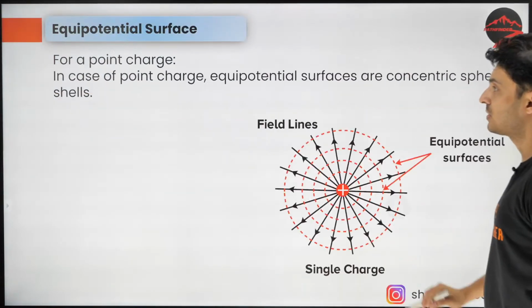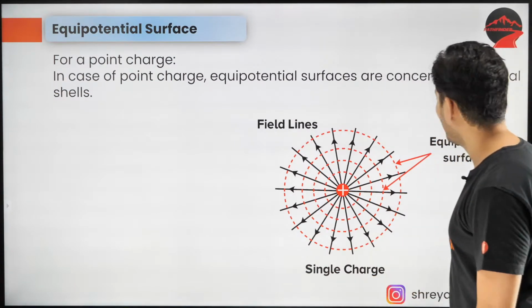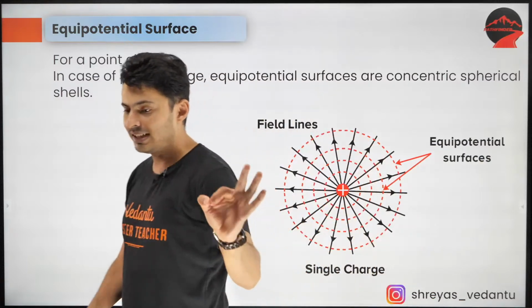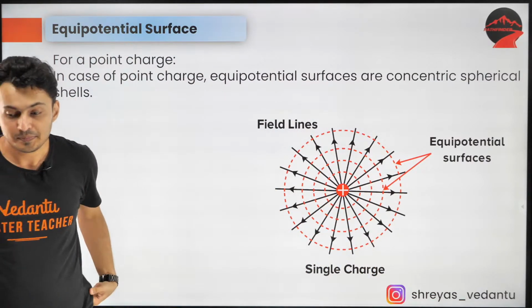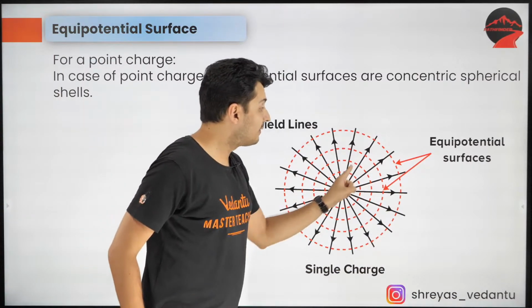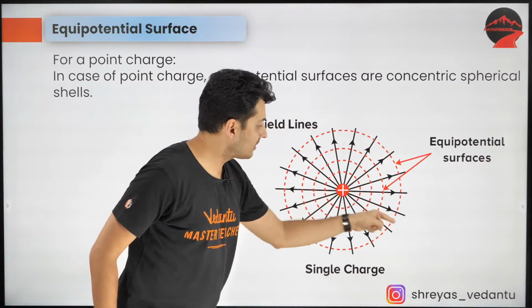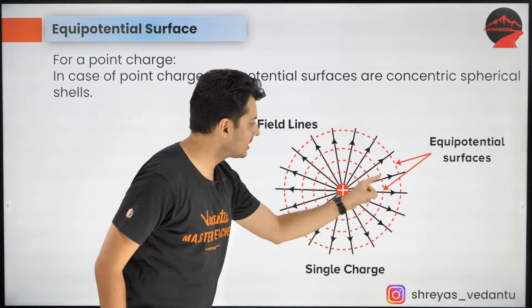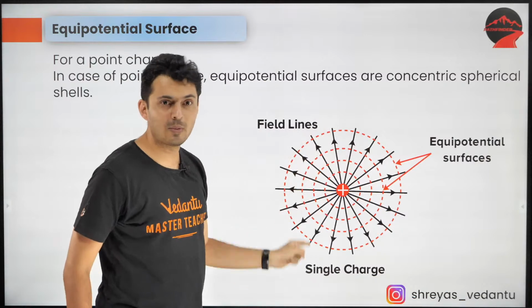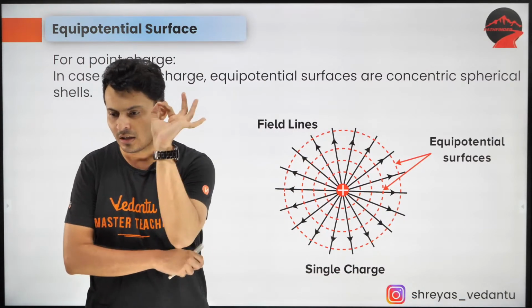And let me also show you some more things. All right, there we go. Look at this. I just showed you for a point charge. Here it is. The field lines are like this. And look at the red dotted lines. Those are equipotential surfaces.